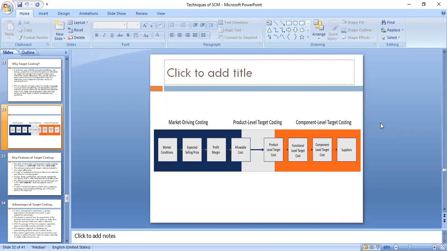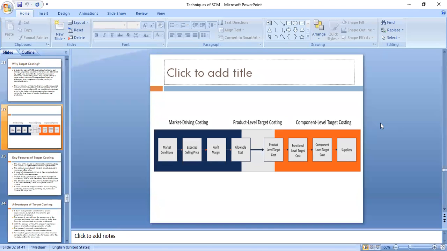If the price is going down, I will contact my supplier and encourage the supplier also. I will tell them, you also reduce the cost by 10%, because it is a win-win situation for everyone. It's not like only the main producer will suffer and the suppliers will enjoy. Even the suppliers will be challenged to produce a part and supply it to the company at a lesser cost, and that price has to include the supplier's profit also, because the supplier will not do business at a loss, correct?